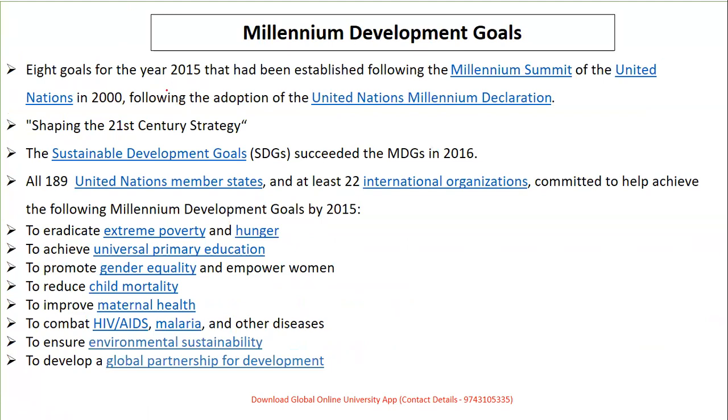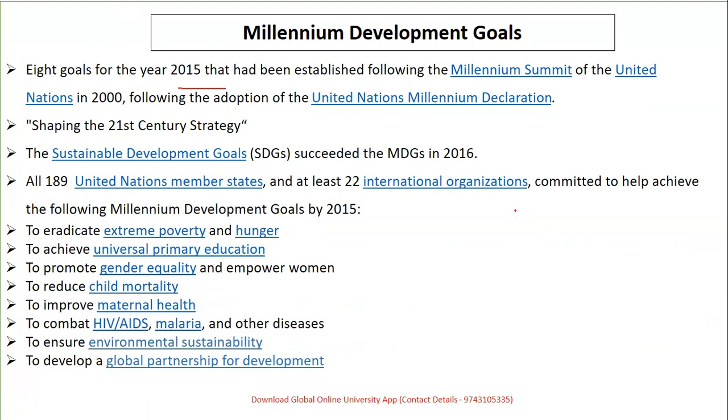Basically, there are 8 goals for the year 2015 which were established at the Millennium Summit of the United Nations, adopted by the United Nations Millennium Declaration, which is also known as Shaping the 21st Century Strategy.